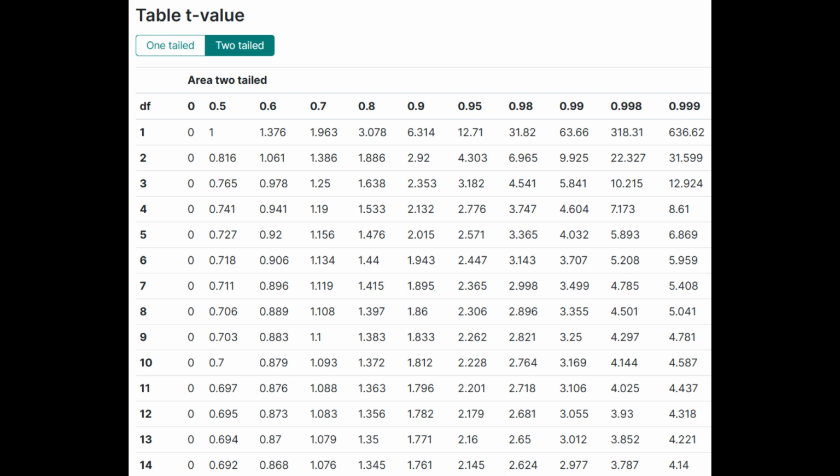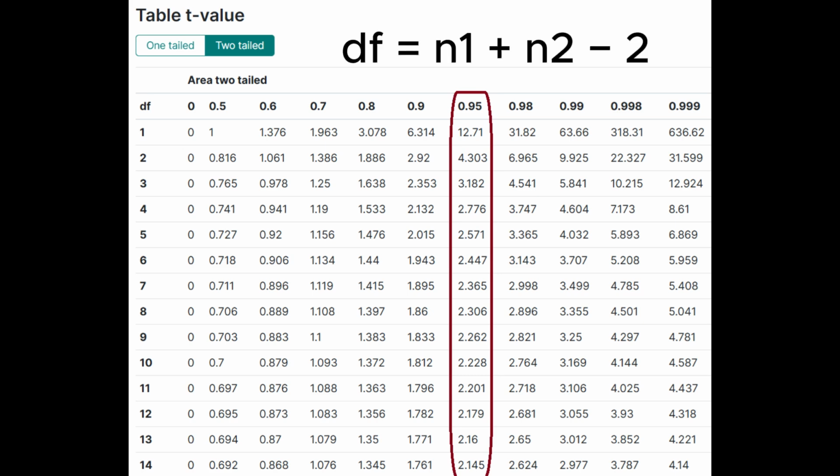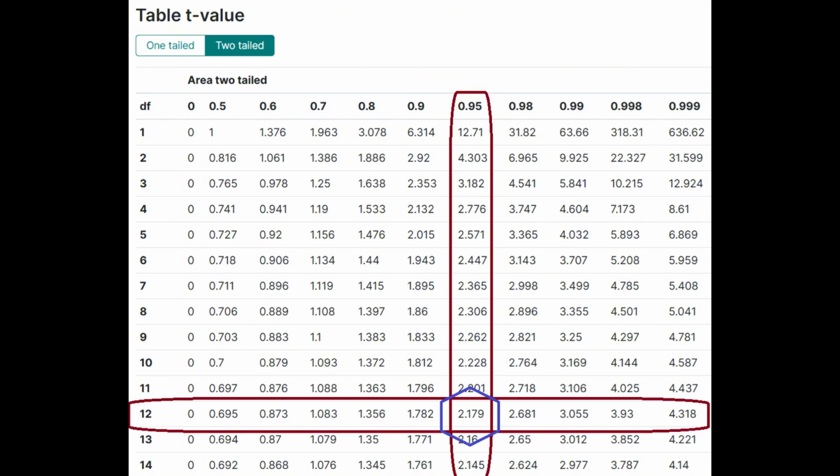To do that, we first calculate 1 minus alpha. For example, if alpha equals 0.05 in a two-tailed test, then we look for the 0.95 column in the table. Next, we calculate the degrees of freedom, which is approximately df equals n1 plus n2 minus 2, where n1 and n2 are the number of samples in control and treatment groups. Then, using the corresponding row and column, we find the critical t-value and compare it against our calculated t-score.